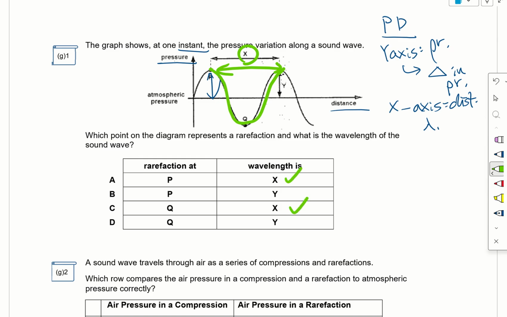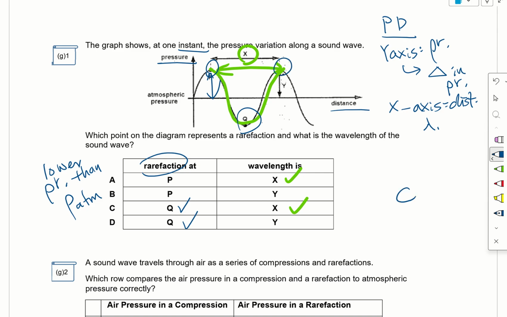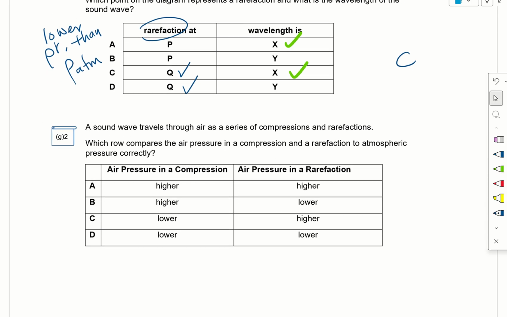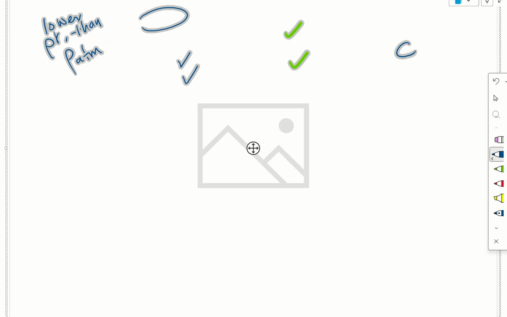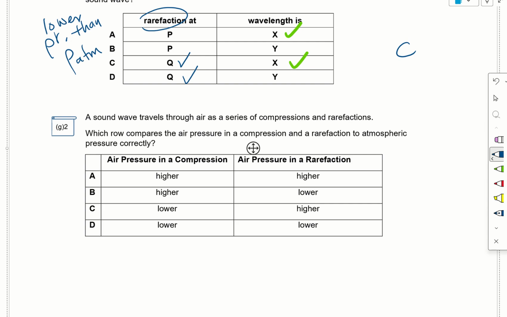The rarefaction, where will it be? Rarefaction is where the pressure is lower than atmospheric pressure, so it will definitely have to be at Q. So this position will be the trough. So the answer is C. Okay, G2: a sound wave travels through air as a series of compressions and rarefactions. Which row compares the air pressure in a compression and a rarefaction to atmospheric pressure?